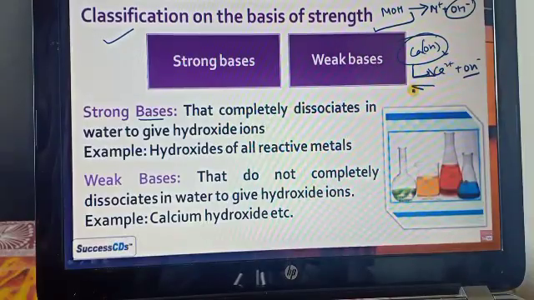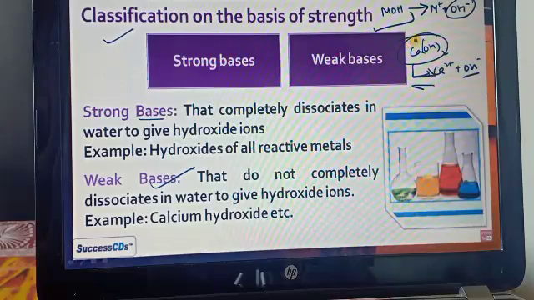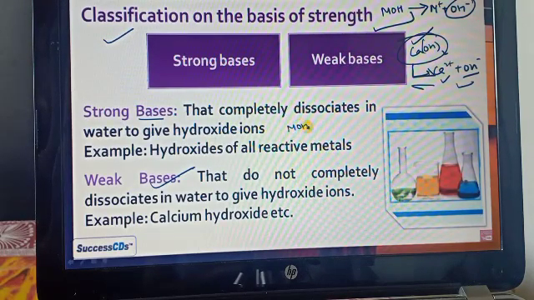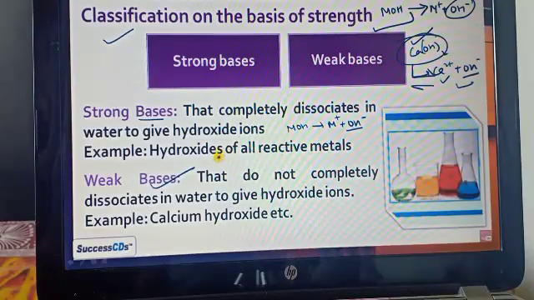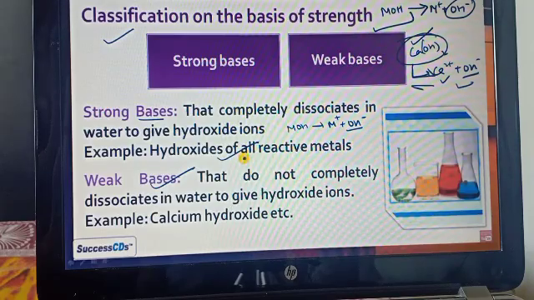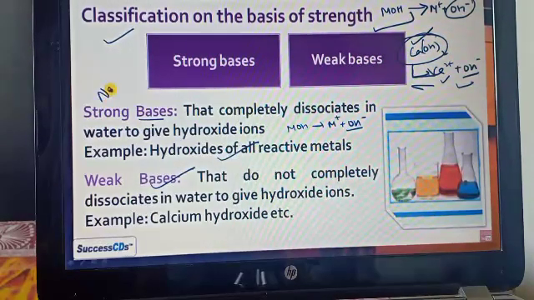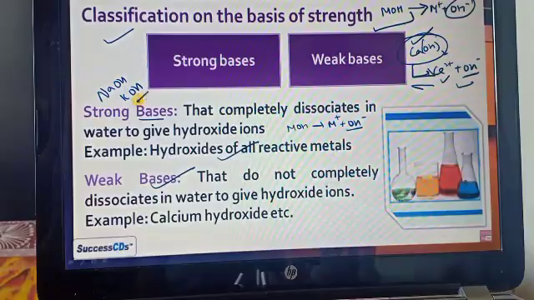But if you are talking about calcium hydroxide, in reality it comes under weak bases, because it is not completely dissociated into Ca plus 2 and OH minus. Let's see MOH, meaning the metal hydroxide. It is completely dissociated into M plus and OH minus, so we consider it a strong base. For example, the hydroxides of all the reactive metals, like sodium hydroxide and potassium hydroxide.